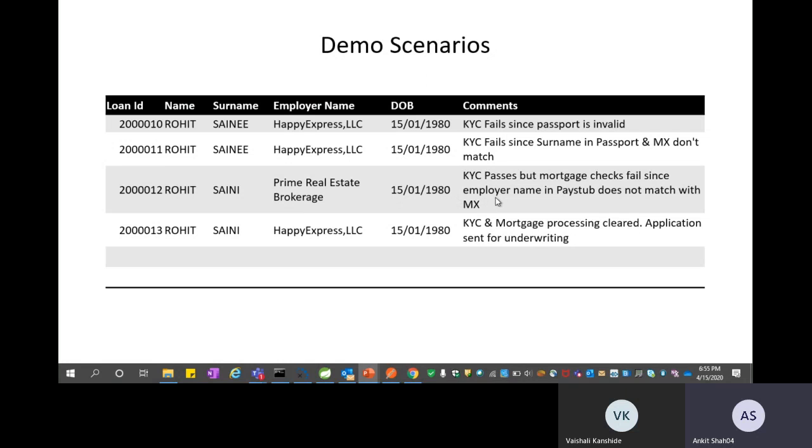But in this particular scenario, his KYC would pass, but the mortgage checks would fail since he had provided the name of his prior employer rather than his current employer. As a part of this mortgage process, we are expecting the name of his current employer rather than the previous one. So that's the scenario that we want to run through. Let's execute the second scenario.